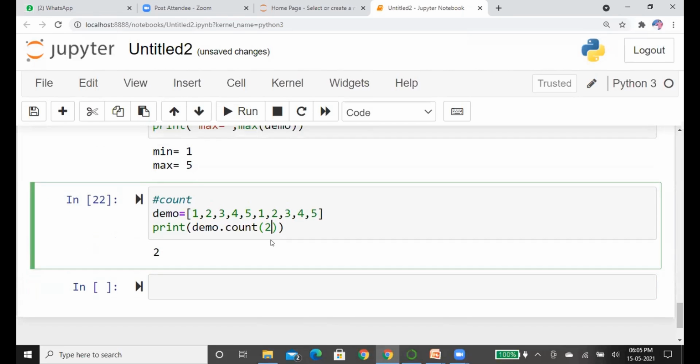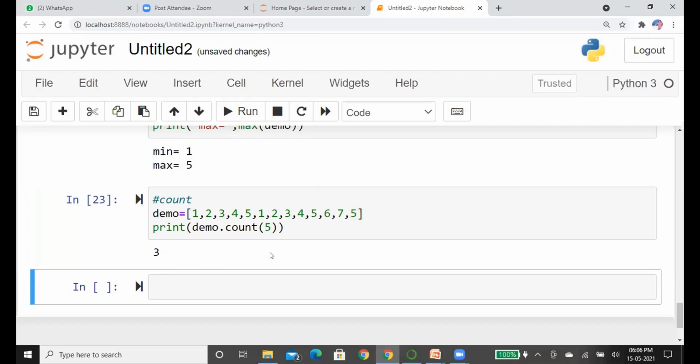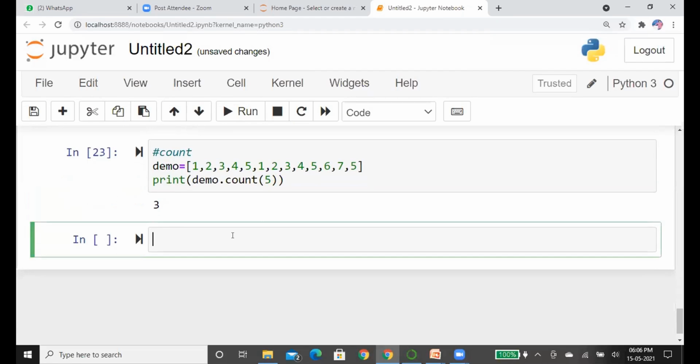We can change the element. Now we are going to check another thing. I will add a few more elements, then you will get a clear idea. Now I'm going to add 5. See here 1, 2 and 3. So we should get the answer 3. See here, the answer is 3. So the count method simplifies searching for the number of occurrences of an element. Now we're going to see concatenation.